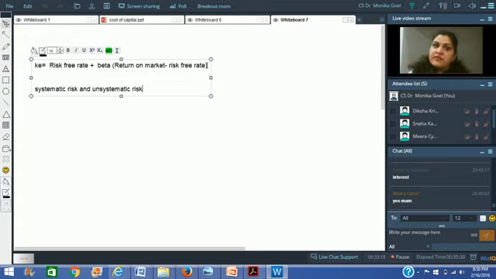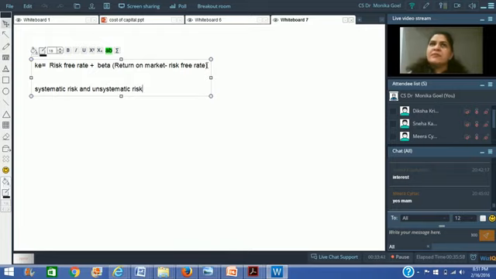and unsystematic risk. Now, what is the difference between the two? See, if you have a company, if you have a business, then you will have to face some risk because you are in the system. If I have a company in India, then there would be certain factors which will impact all the companies in India.